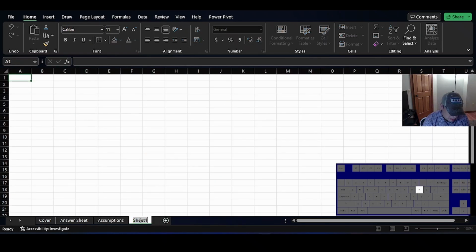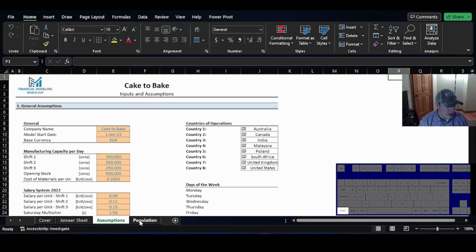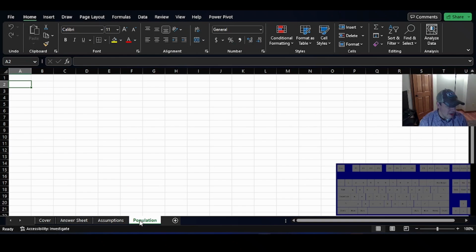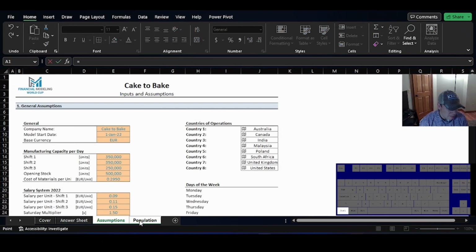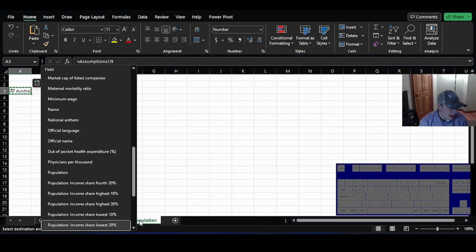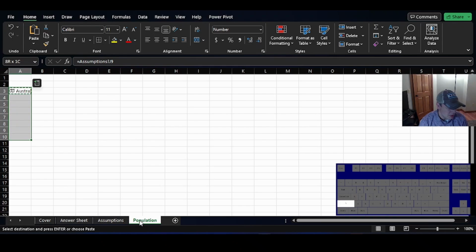So let's do population, and let's go ahead and start it here. Those cards, I think if I link them, I think the cards come with it. So let's take a look here. Yeah, excellent. Okay, so that works there. Okay, so it does that.